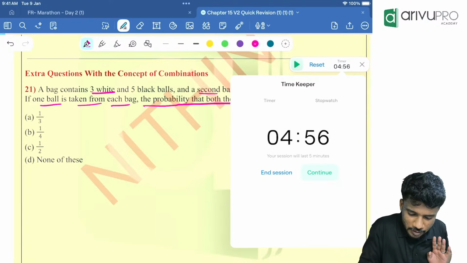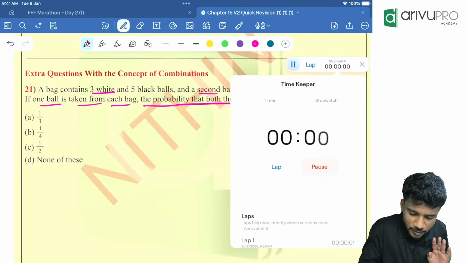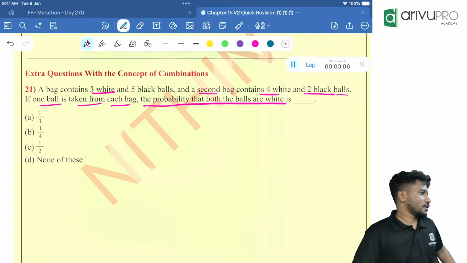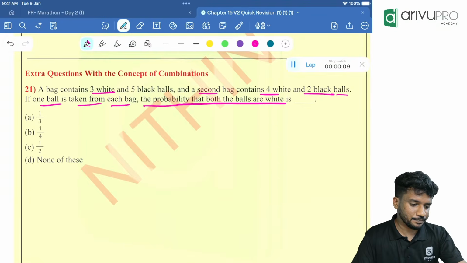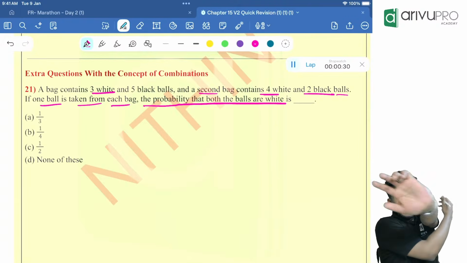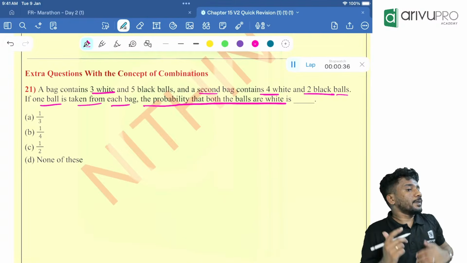Stopwatch starts now. You can take 30 seconds, people. 26 more seconds. Try. It's a very good question and a very easy question. Options C or B? Check again. Yeah, time up.